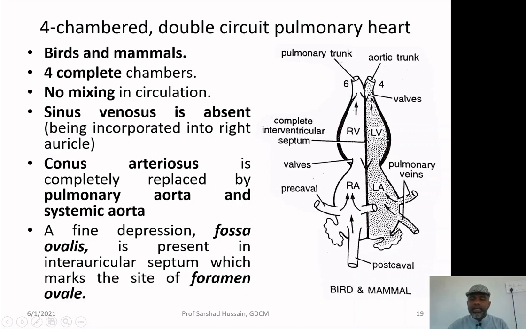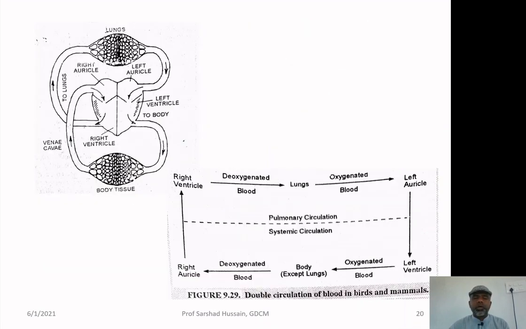of ovale. Previously, it was a foramen ovale which was completely open in case of the lower amphibians and the lung fish species, but now it has completely partitioned, though you can observe a depression within this, which is called the fossa ovalis, which shows you that it was the same heart which was having the perforation previously in the form of this foramen ovale, but now it has developed a wall inside it, thus completely separating, but as a sign, as an evidence, that depression is present over there, which is called fossa ovalis.